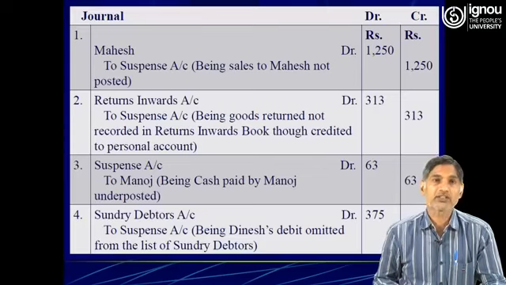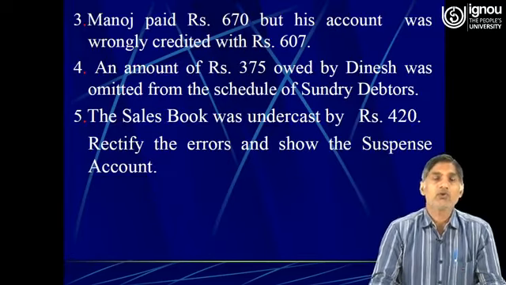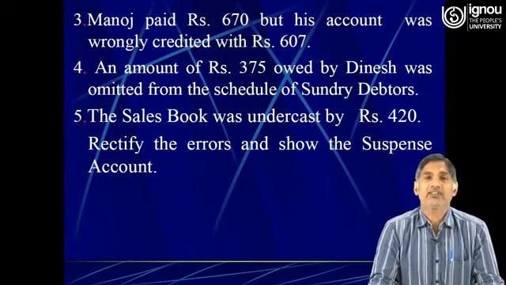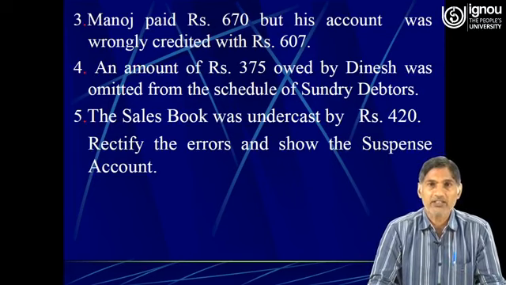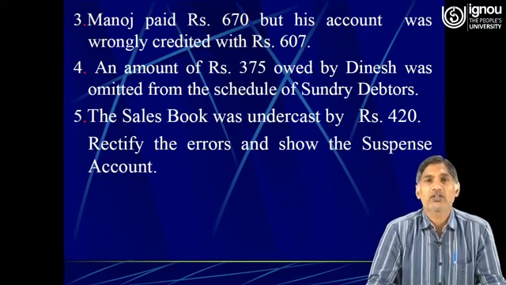Then the fourth one is an amount of rupees 375 owed by Dinesh was omitted from the schedule of sundry debtors. So we forgot the amount of rupees 375 from the schedule of sundry debtors.